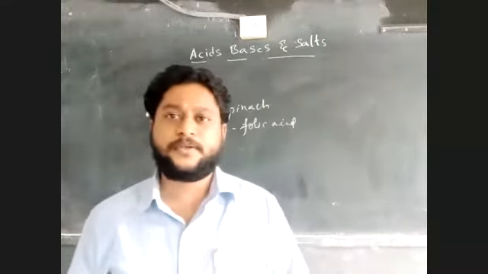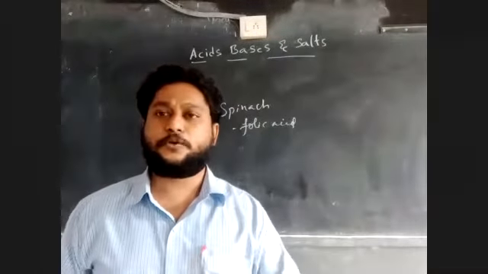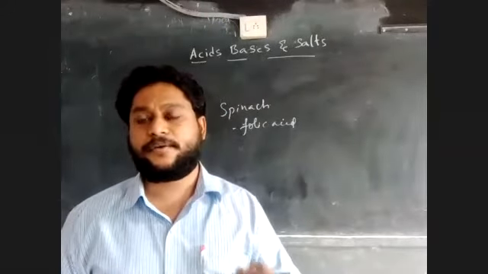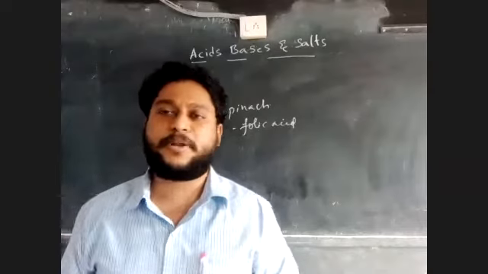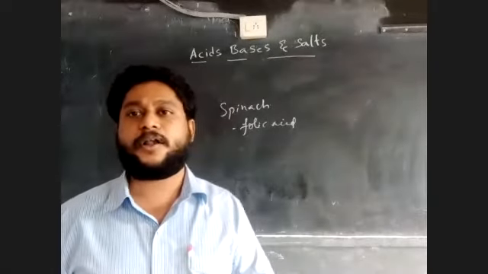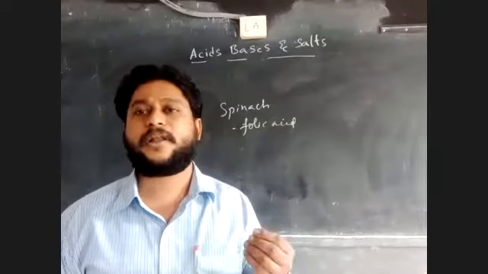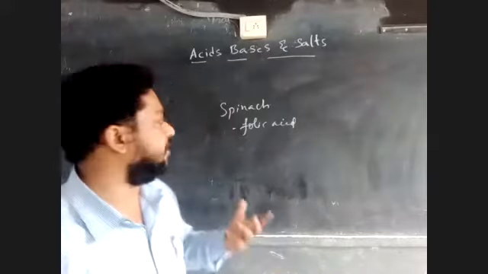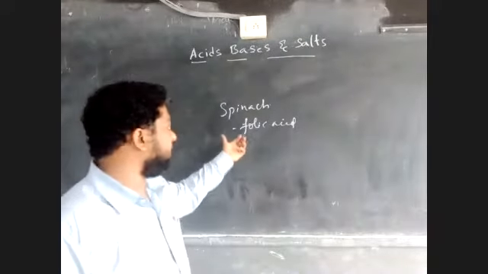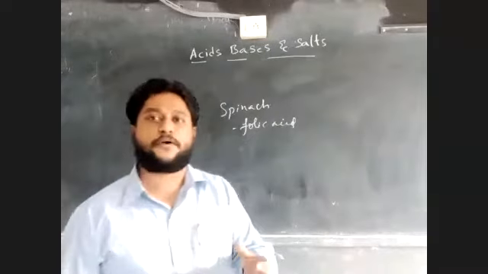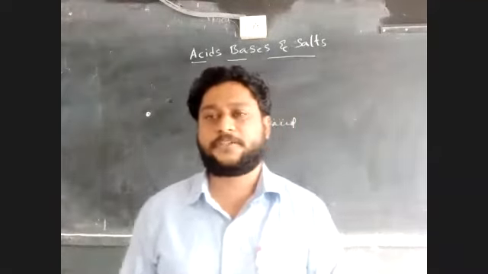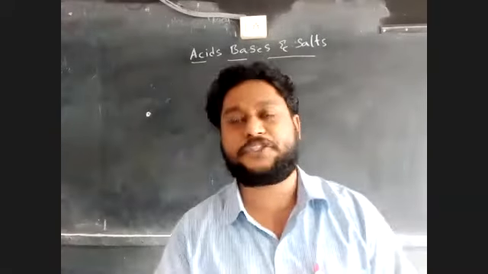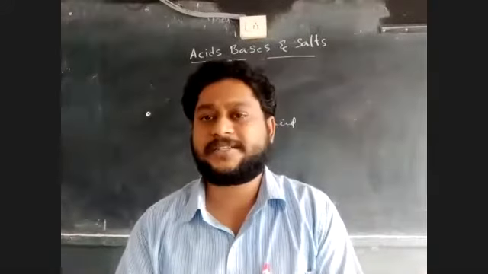Folic acid is very useful to build up the iron in hemoglobin, which increases the hemoglobin content in the blood. If the hemoglobin content in the blood decreases, we fall anemic. So to increase hemoglobin in the blood, we prefer to take folic acid, which is found more in spinach. So this is all about the fruits and vegetables which have acidic and basic nature.